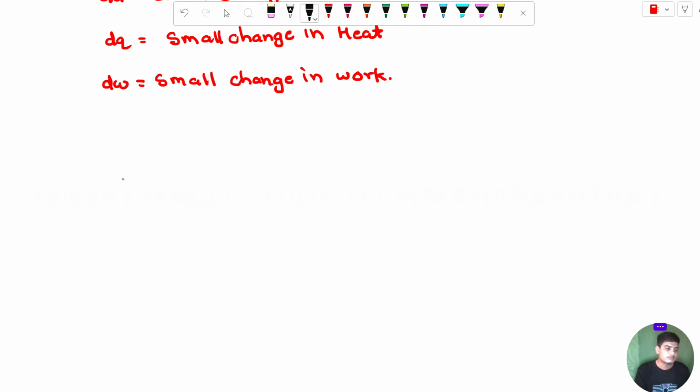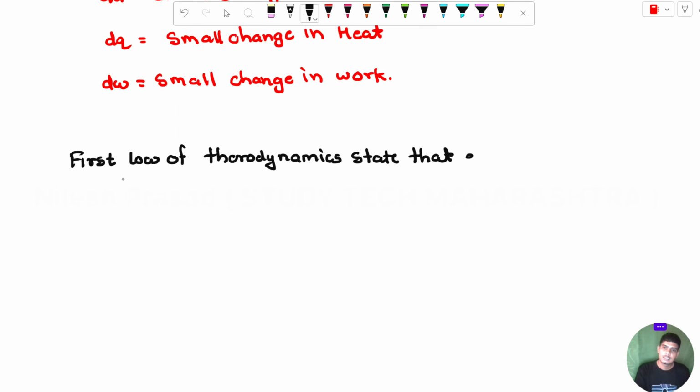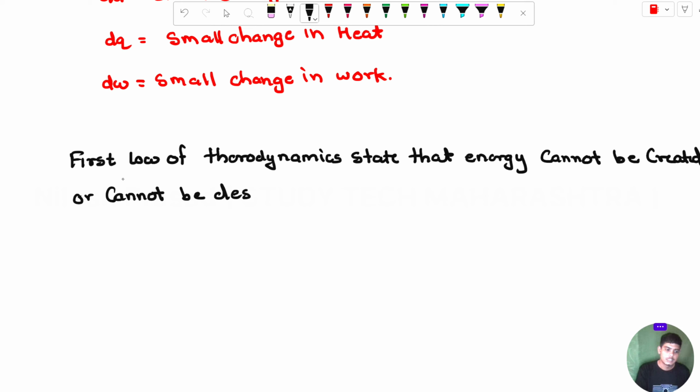The definition is: the first law of thermodynamics states that energy cannot be created or destroyed.